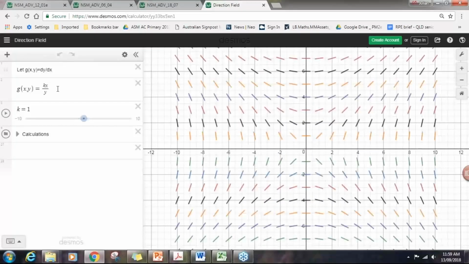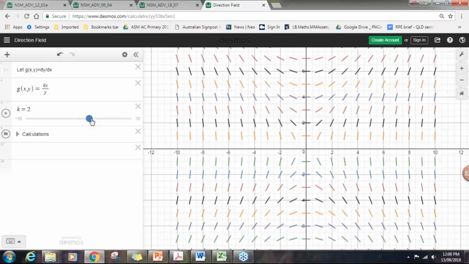The final example I'll look at is direction fields. This is part of the Extension 1 course material, where students are asked to create the direction field of a differential equation. So in this case, we can see here we've inputted the equation kx over y, and we can view the direction field as well as alter the value of k to see how that alters the direction field.